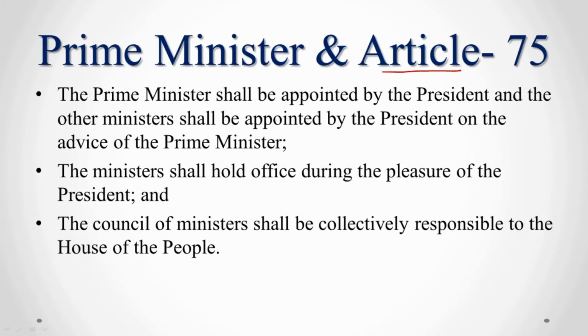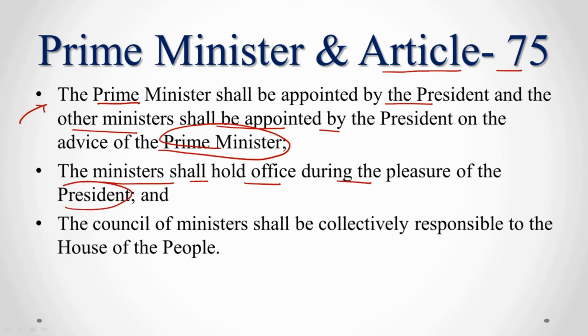Coming to Article 75 of the Indian Constitution, this deals with appointment of the Prime Minister and other Council of Ministers. This says the Prime Minister shall be appointed by the President and other ministers shall be appointed by the President on the advice of the Prime Minister. The ministers shall hold the office during pleasure of the President. The Council of Ministers shall be collectively responsible to the House of People or Lok Sabha.